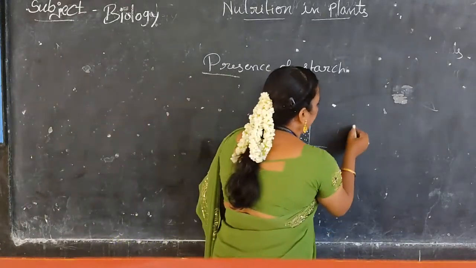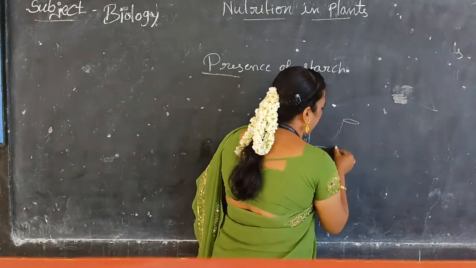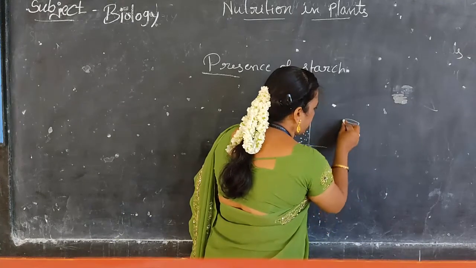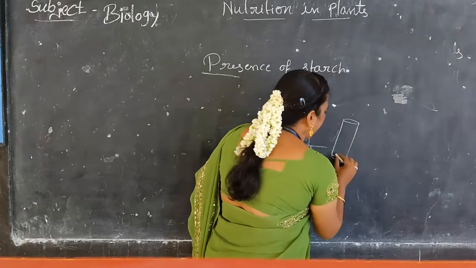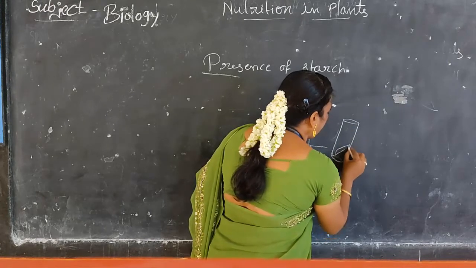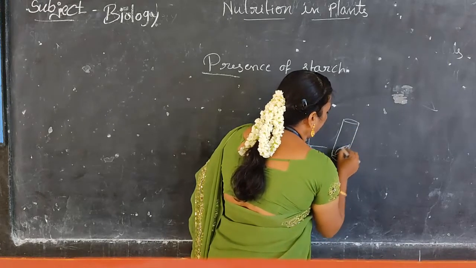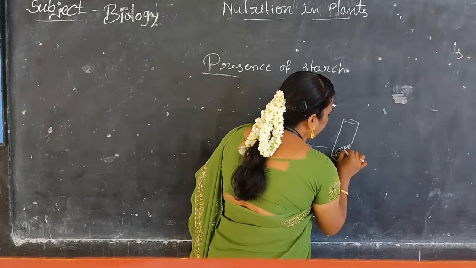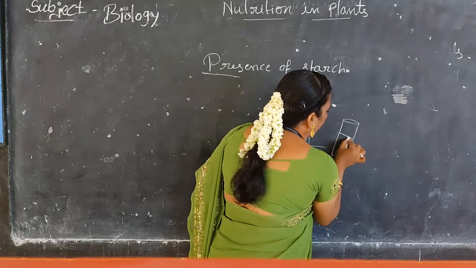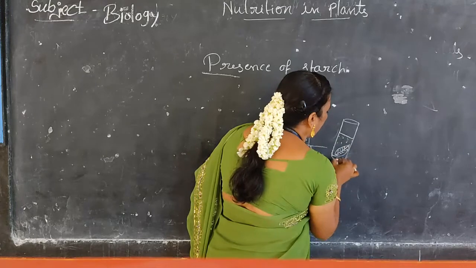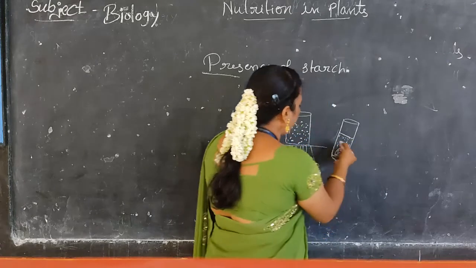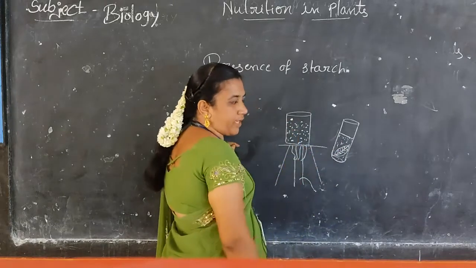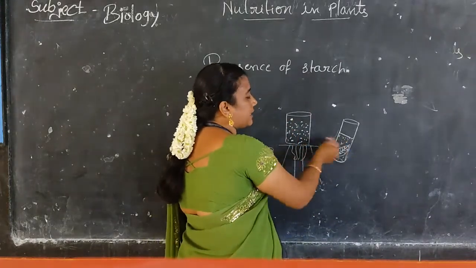After that, take one test tube. In this test tube take one green color leaf and pour in alcohol. We can't heat this directly over a flame because alcohol catches fire easily.